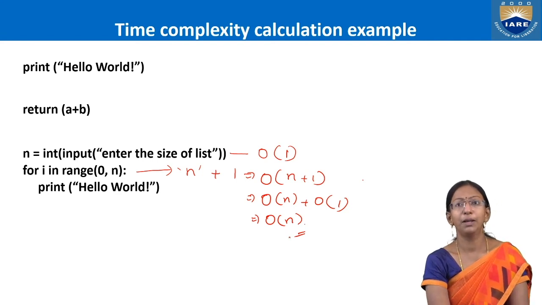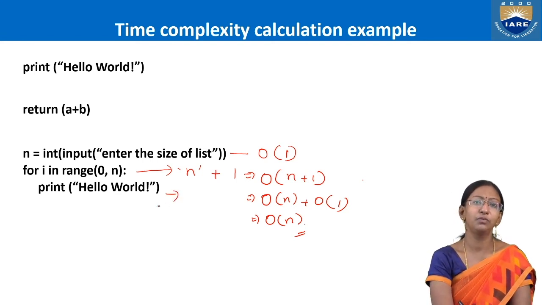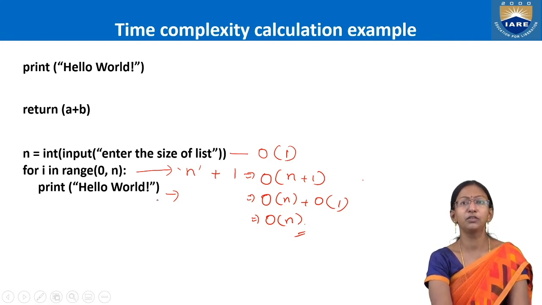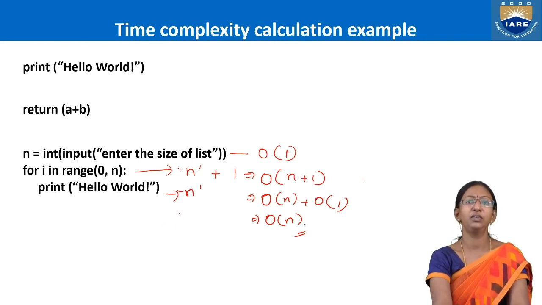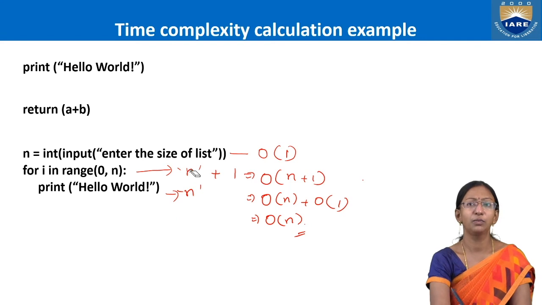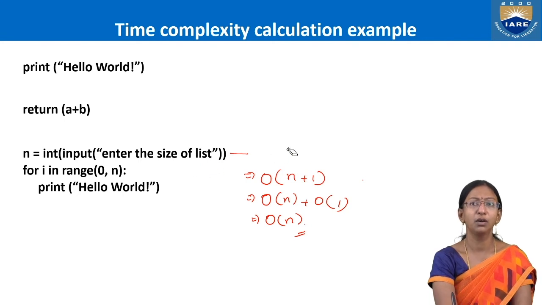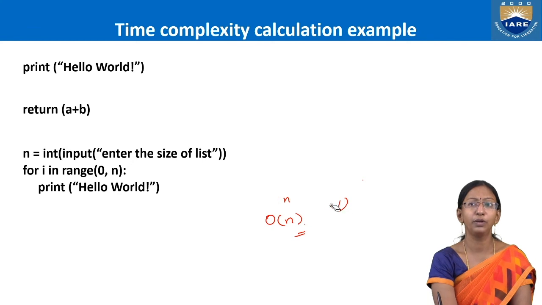And what about my print statement? How many times will this be printed? The printf statement is going to execute only when the condition is true. That means n number of times it is going to get executed. So overall, of the set of 3 statements, what is the highest value? Order of n. So the time complexity of this for loop is order of n. This is how we are going to evaluate, my dears.